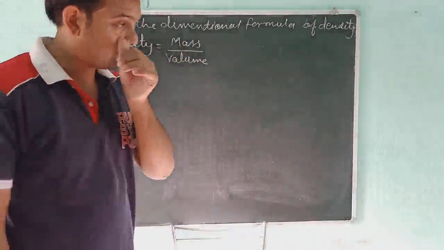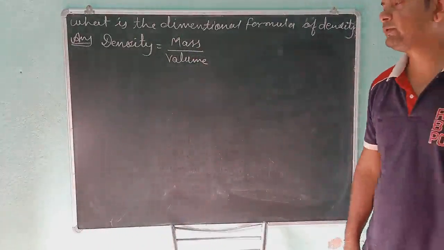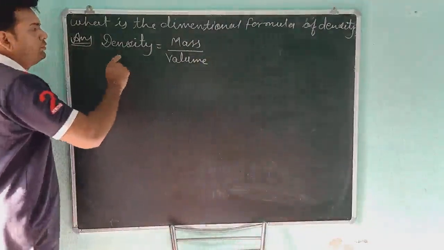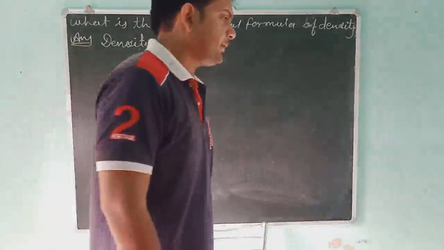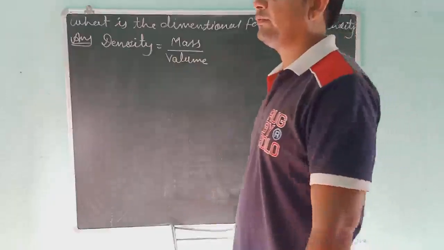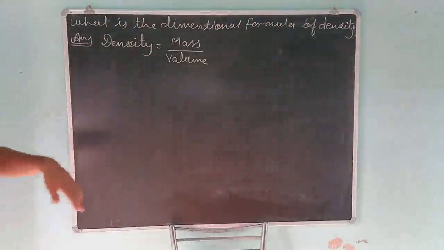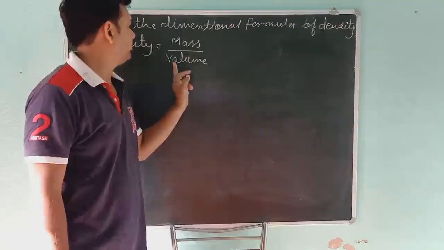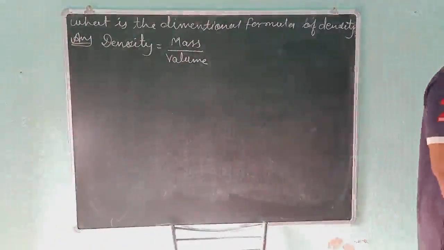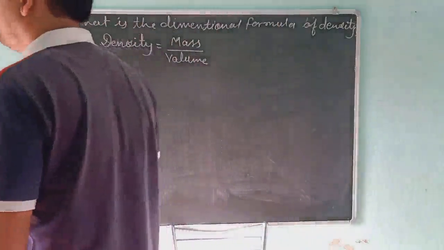Student, what is density? Per unit volume, the given mass. The mass in per unit volume is equal to density. So students, to find the density of any material, of any matter, we will find the mass of that matter and the volume of that matter, and then mass upon volume. When we divide mass by volume, then we will get the density of that particular material.